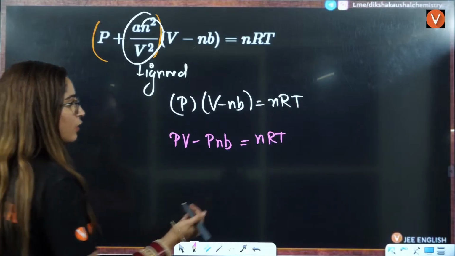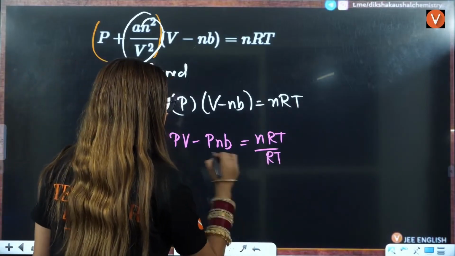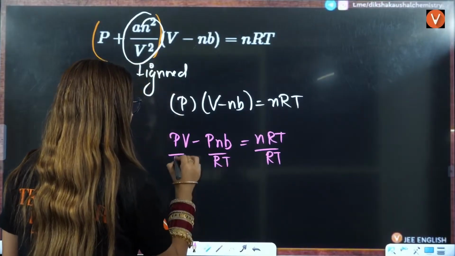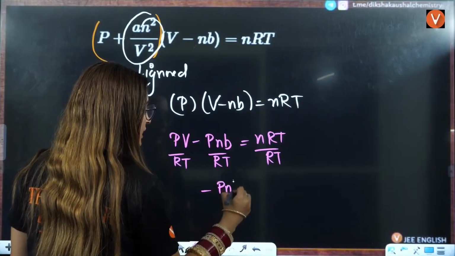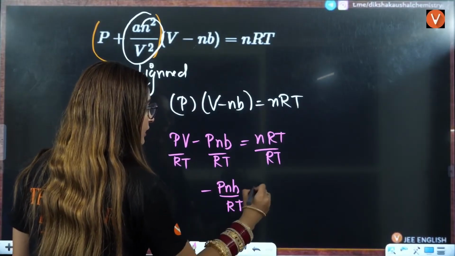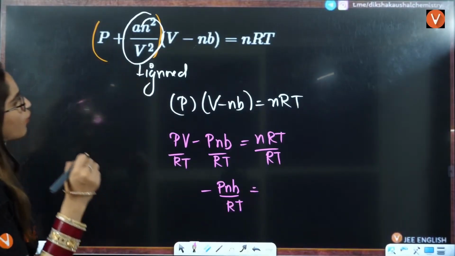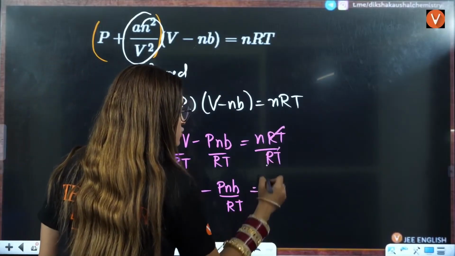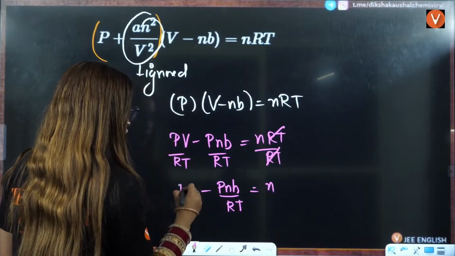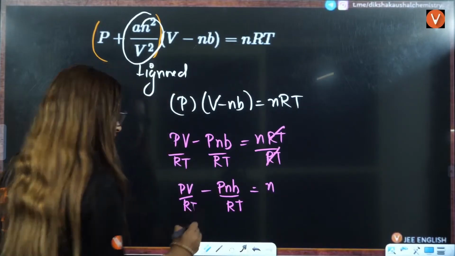Let's divide all of this by RT, and this will be minus Pnb by RT. So this is going to be n here, and this is going to be PV by RT.